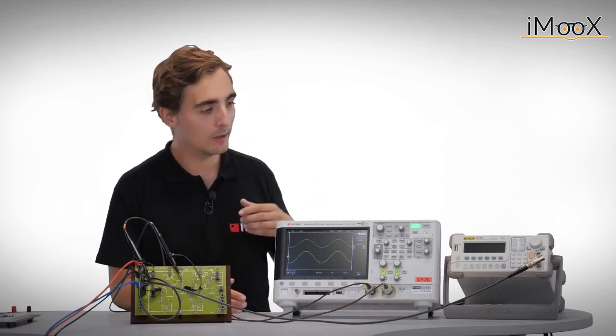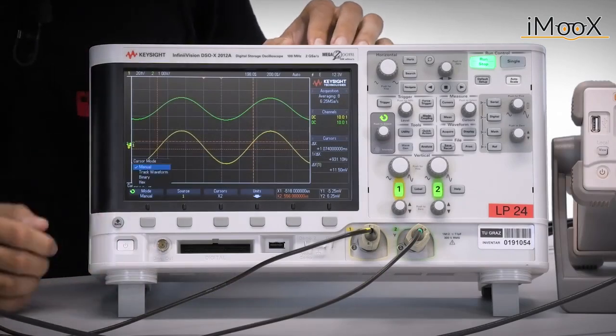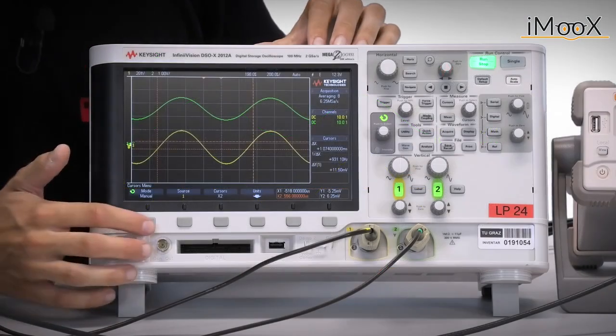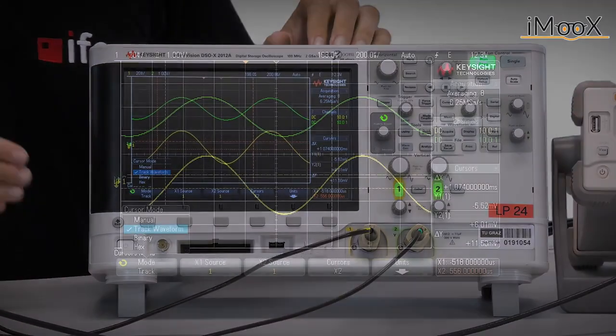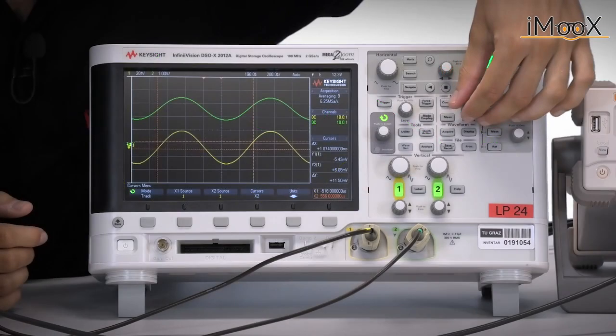A manual way of measuring characteristics of a waveform is also available when using so-called cursors. Again, there are different modes available in the cursor menu. From a fully manual cursor mode, where X and Y axis have to be defined separately, to a tracking mode, where only the X axis is defined and the Y axis is obtained from the signal.